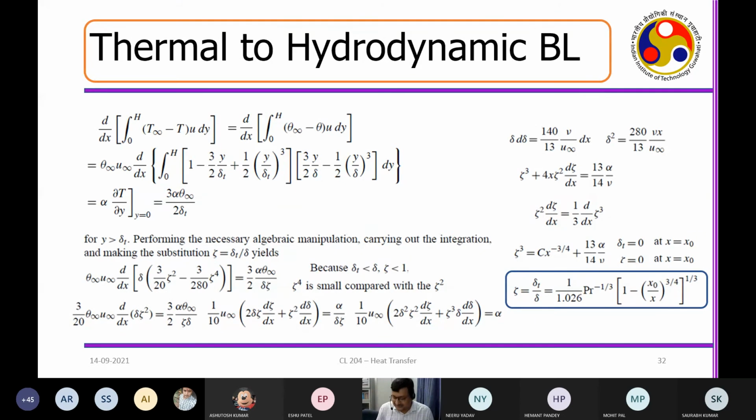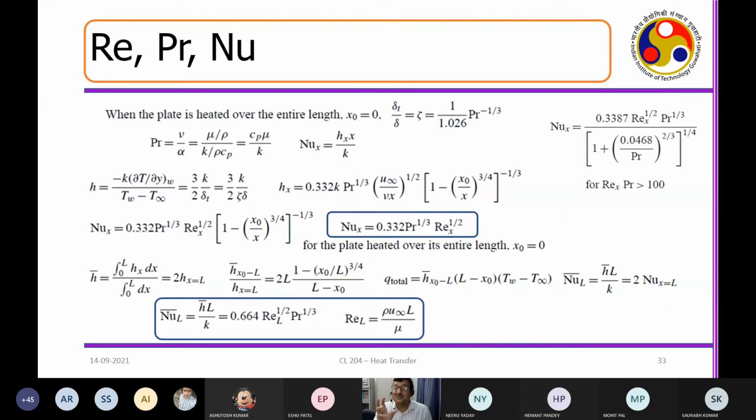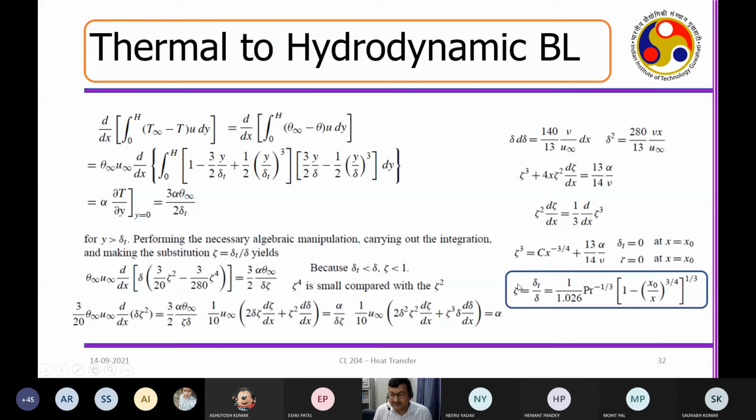So what is the physical significance of Prandtl number? Prandtl number tells you what should be the thickness of the thermal boundary layer as compared to the thickness of the hydrodynamic boundary layer. The magnitude of Prandtl number will decide the thickness of the thermal boundary layer relative to the thickness of the hydrodynamic boundary layer. So it's all in the boundary layer, it's all diffusive transport taking place. Momentum and heat transport are all diffusive transport.